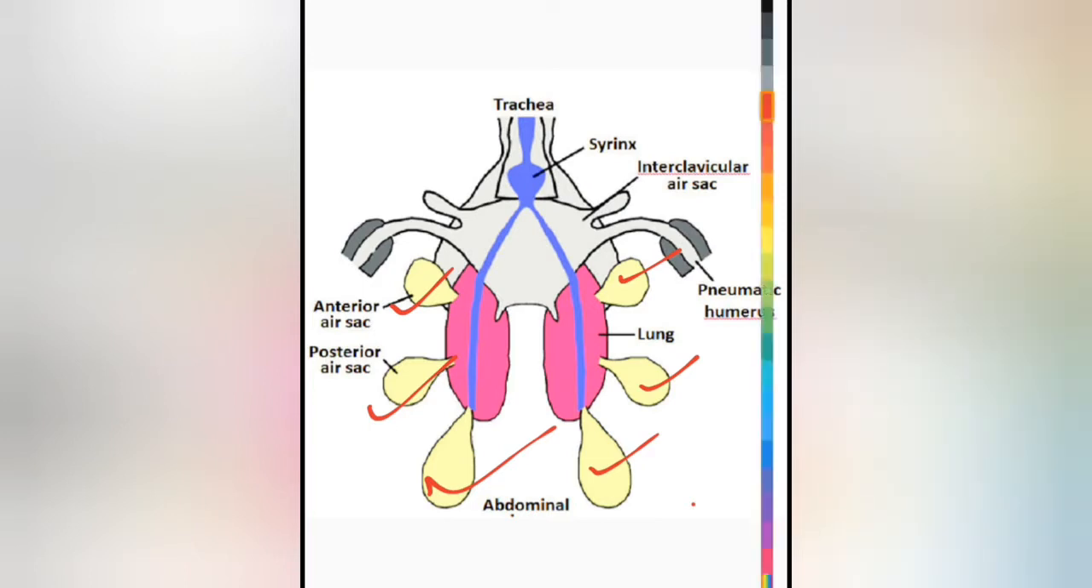And this is the basic morphological feature of birds, having this air sac which helps them in flight.